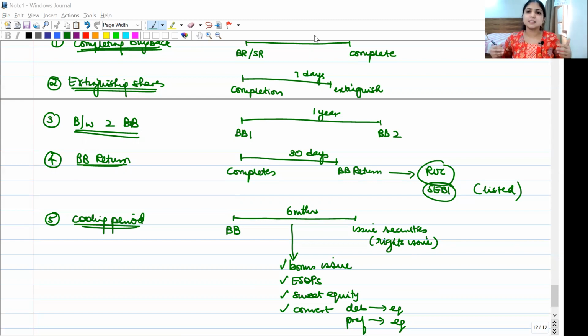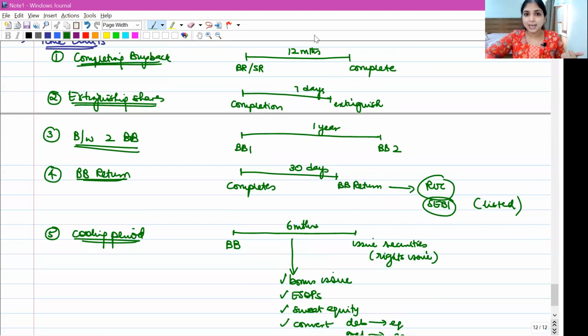But in this 6 months, the company can make a bonus issue. The company can issue ESOPs to employees. The company can issue sweat equity shares to employees. The company can also convert debentures to equity, and preference to equity. All this is allowed. But for any other issue, such as a rights issue, you'll have to wait for 6 months. These are your 5 time limits.